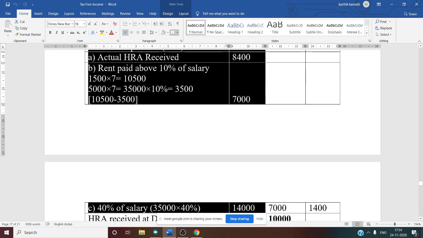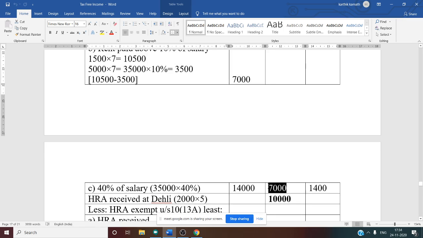Which is least? 7,000. 7,000 is least. So 7,000 is exempt. See this. That is why 7,000 is written in the second column. On this amount, no tax.